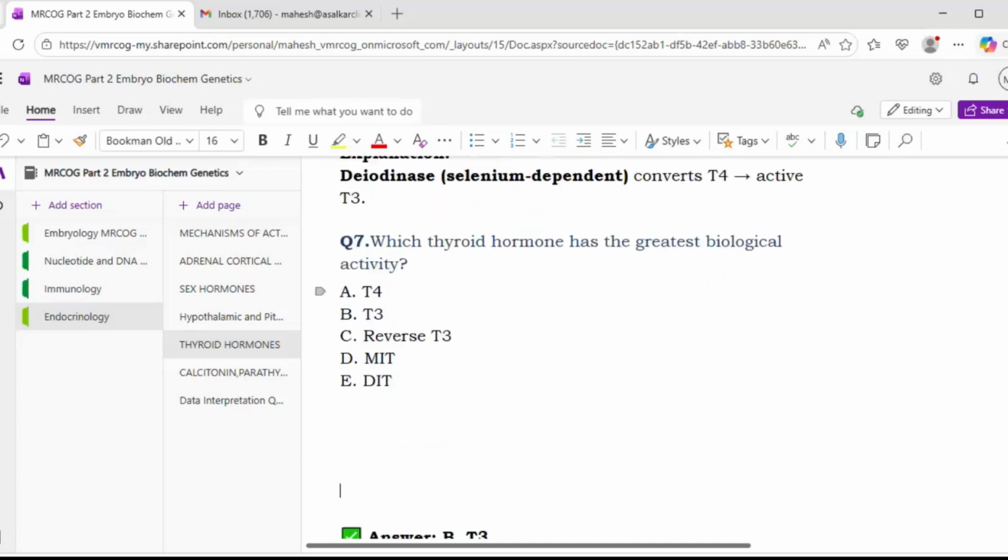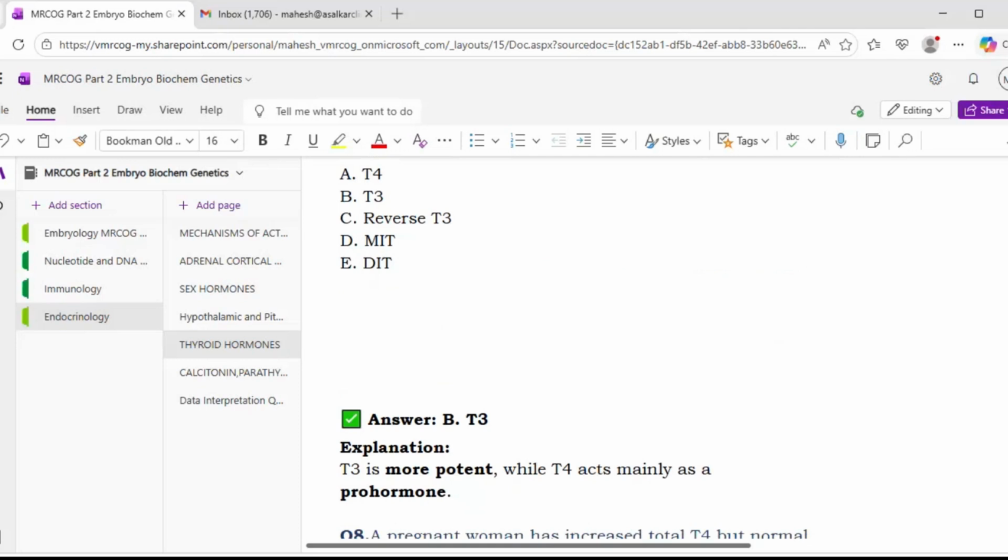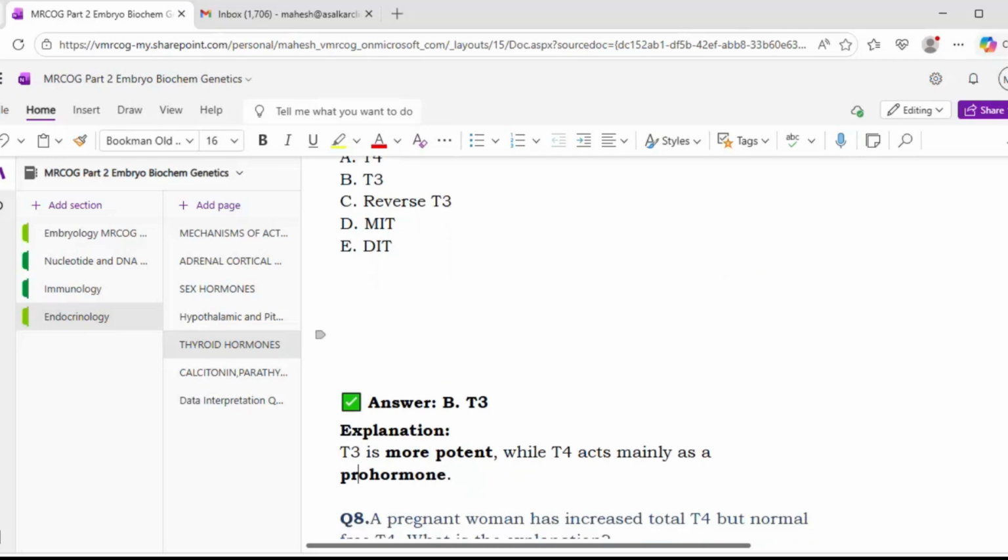Yes, biological activity is more with T3. Okay, T3 is more potent while T4 acts mainly as a prohormone.